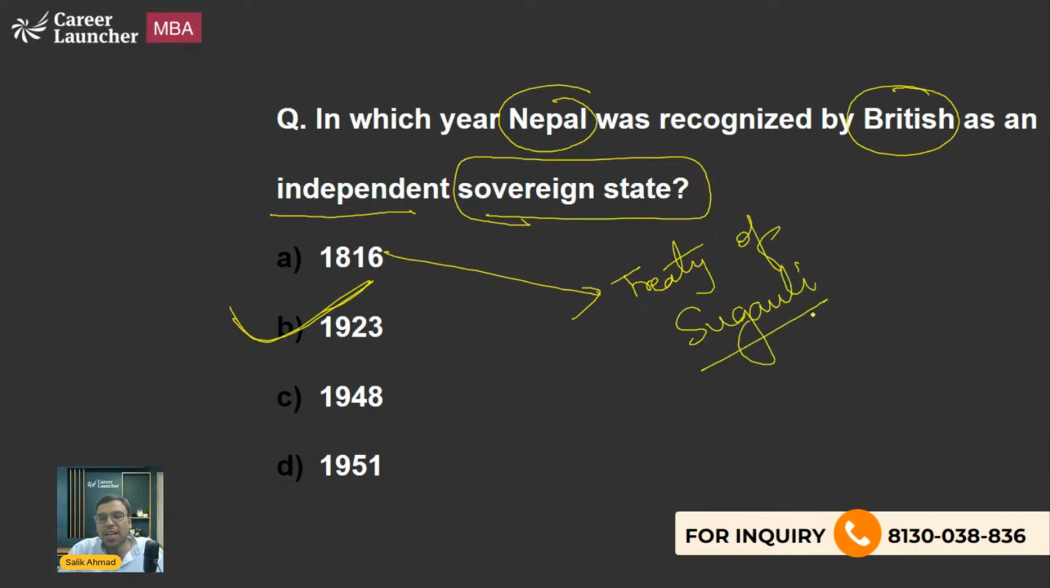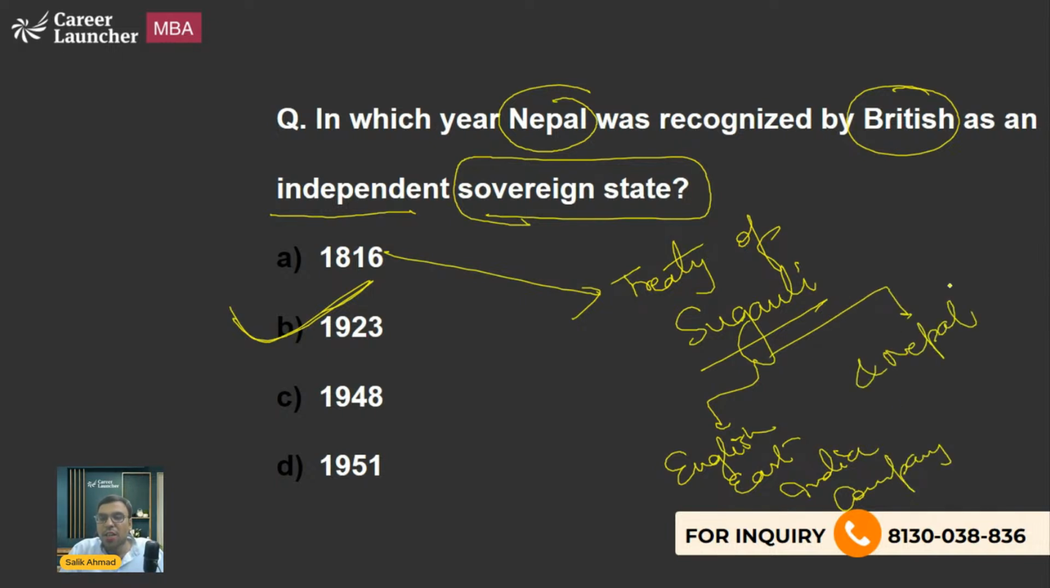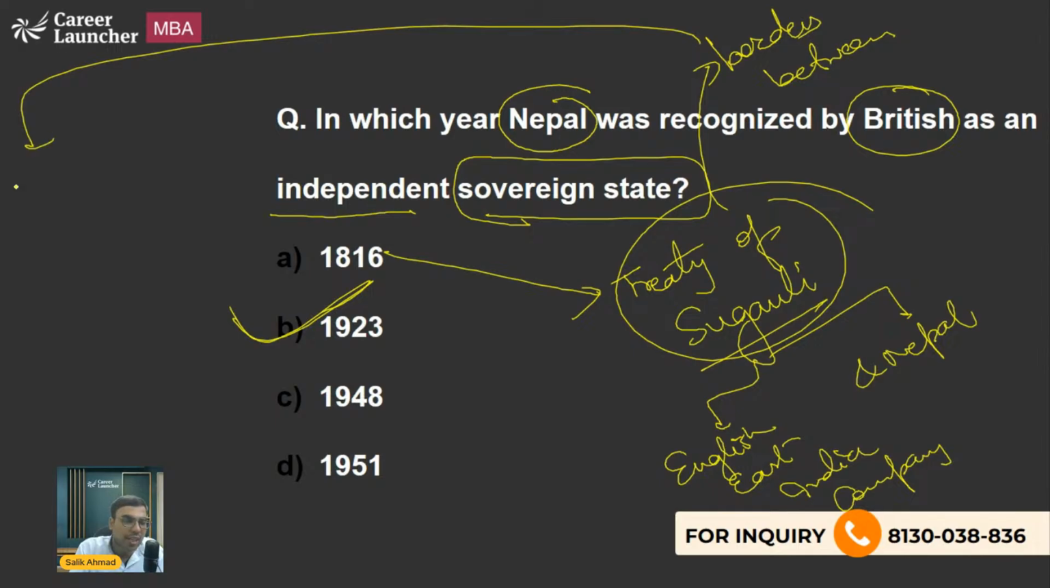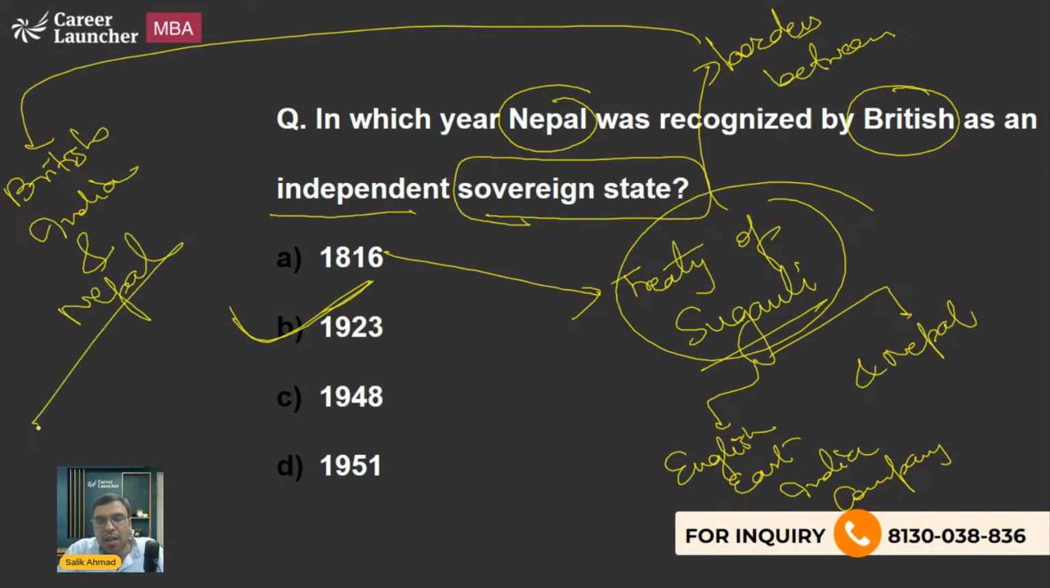And this treaty happened between the English East India Company, which was ruling in India at that time, and Nepal. This Treaty of Sugauli recognized the borders between India and Nepal. So borders between, I would say, British India, because at that time the British were controlling, and Nepal. And later on in 1923, the British recognized that Nepal is an independent sovereign state.